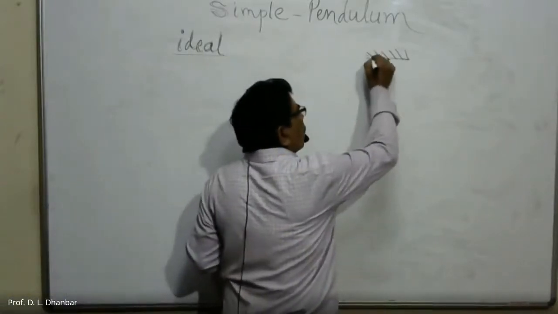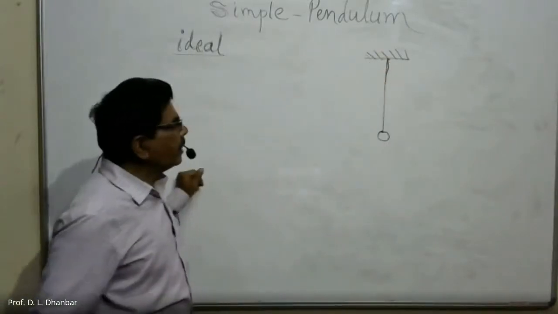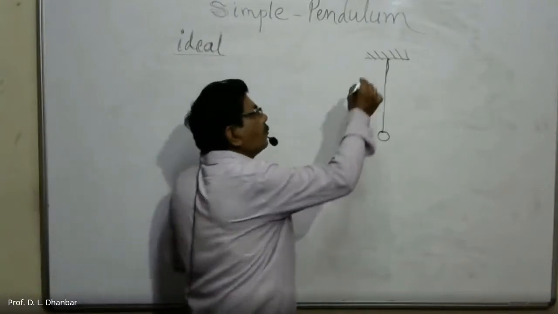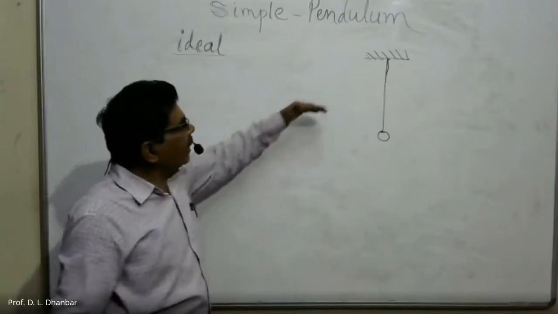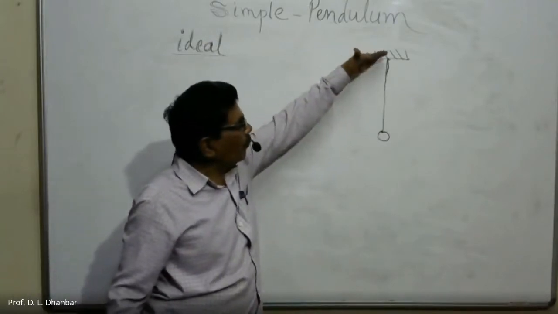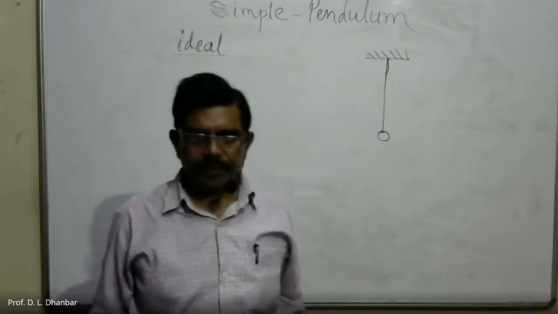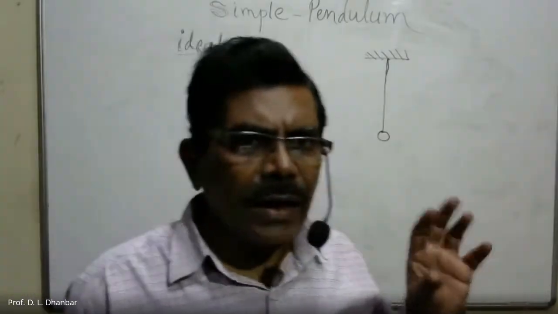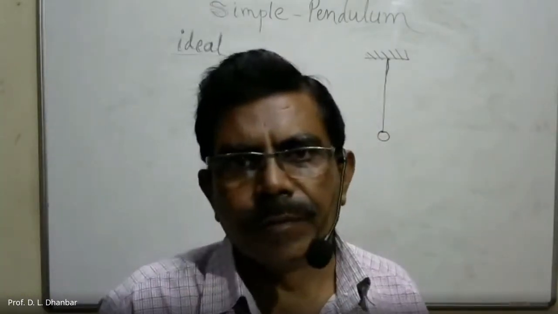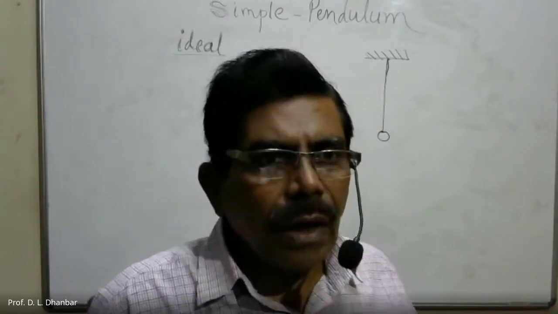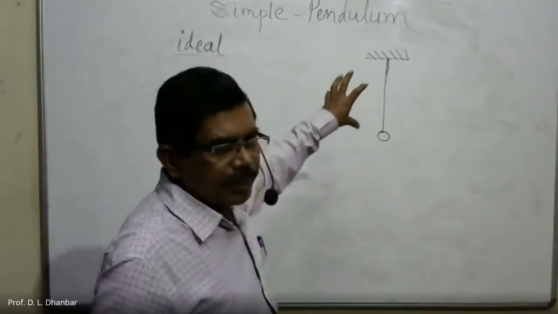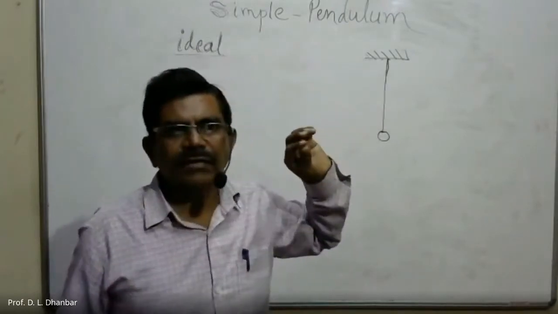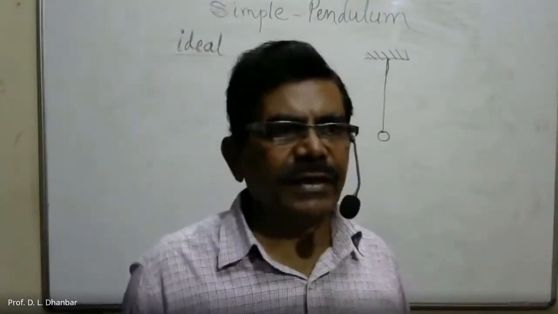But for our convenience, we'll consider that a bob is suspended from a rigid support with the help of a string. But this is not an ideal simple pendulum. In order to be an ideal simple pendulum, it must satisfy certain characteristics.